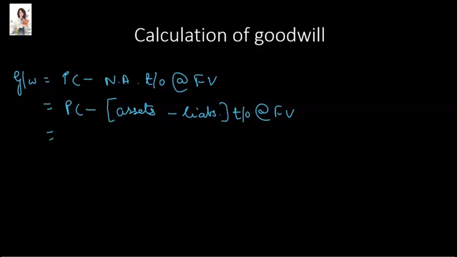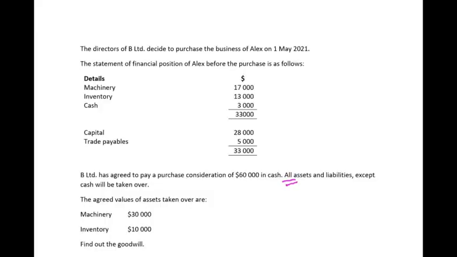Therefore, our PC purchase consideration is $60,000. Now we must find out the revalued amounts for assets and liabilities that have been taken over. All the assets and liabilities except cash will be taken over, and the revalued amounts of machinery and inventory are 30,000 and 10,000 respectively. Other than that, we don't have any other asset which has been taken over. Also, there is one liability that has been taken over, trade payables, and that is taken over at book value.